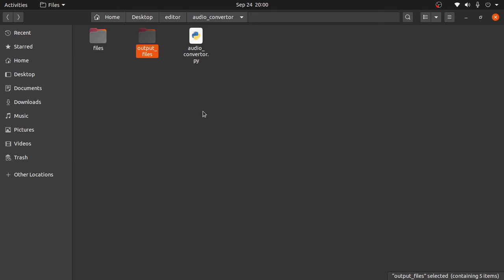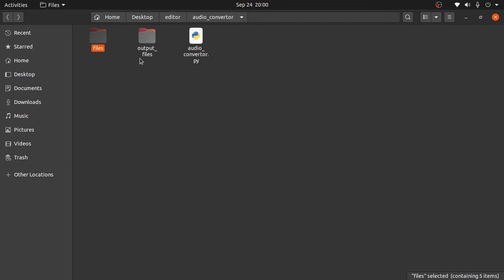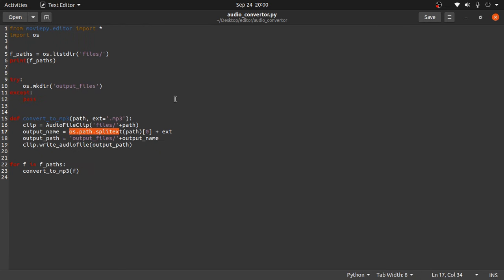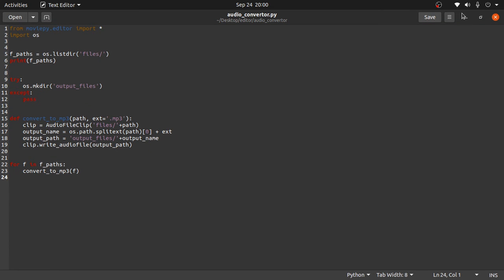So next, how this whole idea came about: my mother had these files and she wanted them in MP3 format. So she sent me these and then I tried to convert them into MP3 format with the help of Python. So let's see what we have here in the code. See, with only these around 20 lines we have done a simple task successfully without installing any software.